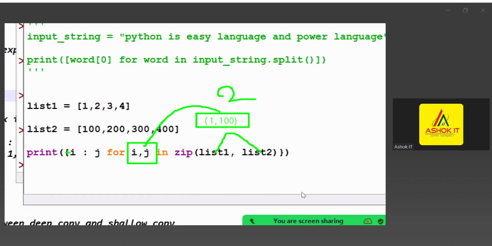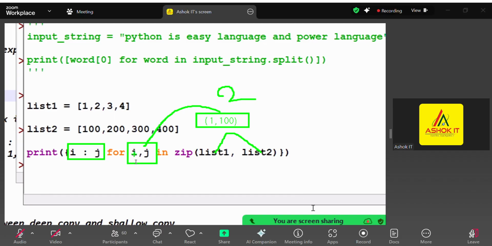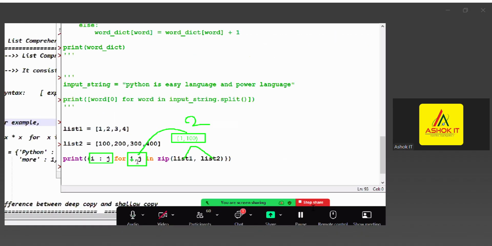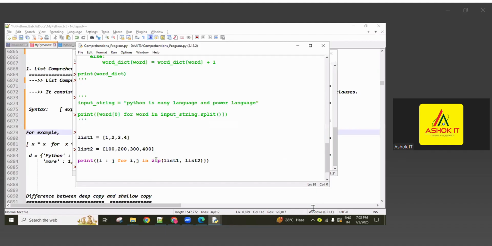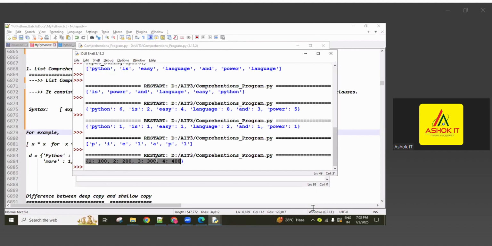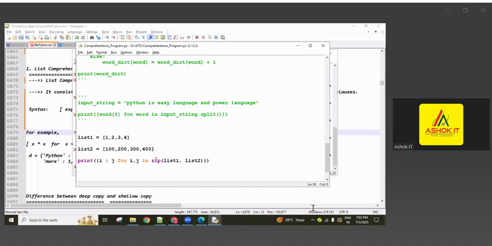So first value into first variable, second value into second variable assigning. So this I and j as a key column value format I used. So here the unpacking concept also used internally. That's why you're getting like this key column value format.